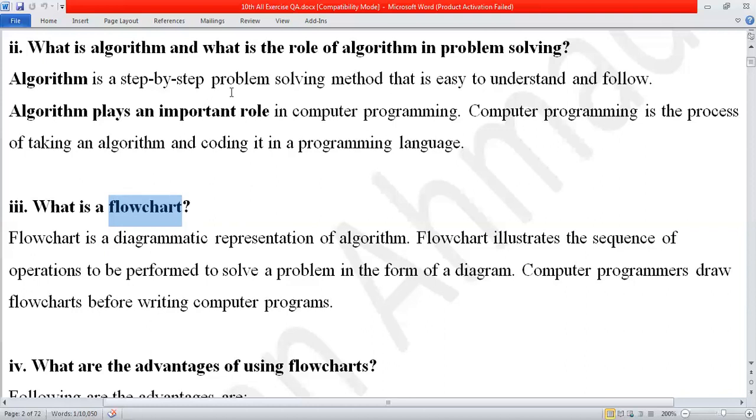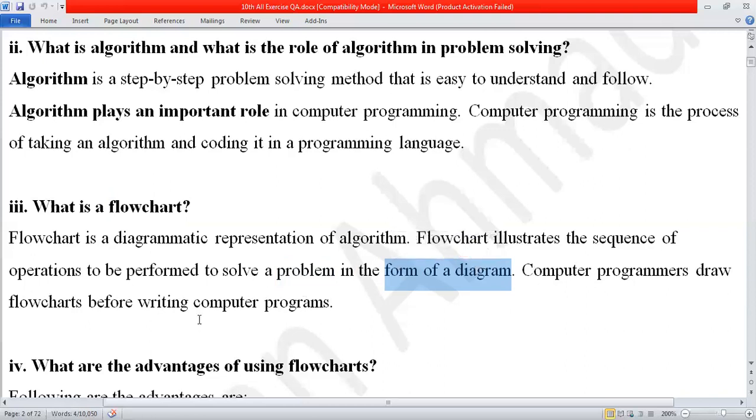So the same steps which you have written to solve his problem, now you will follow the same steps and make the diagrams and place the arrows over there. And this one is called the flowchart. Flowchart illustrates the sequence of operations to be performed to solve a problem. Why are we placing the diagram? To solve a particular problem in the form of diagram. Now, when he sees it, you will make the diagram to help him reach any particular place. So this one is known as flowchart.